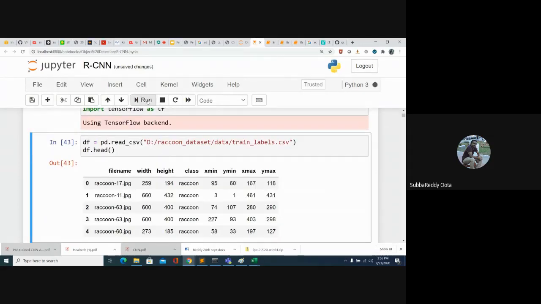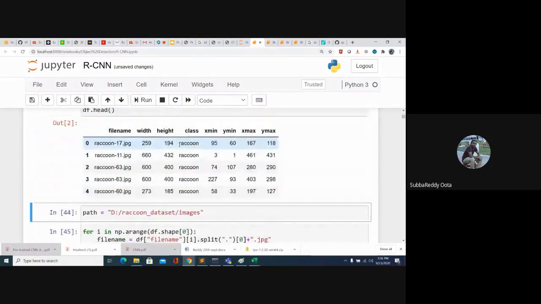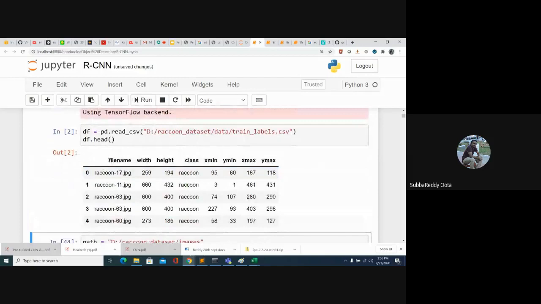Okay, so this is my data set, train labels.csv. In case of object detection, we have the image name, image width and height. Then what is the class? Suppose an image may contain multiple classes, right? An image may contain a cat, a dog, a pillow. We have multiple objects present in the same image.